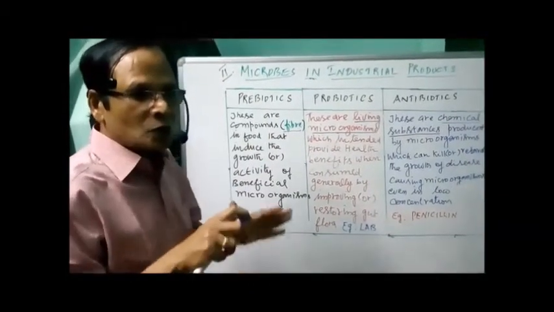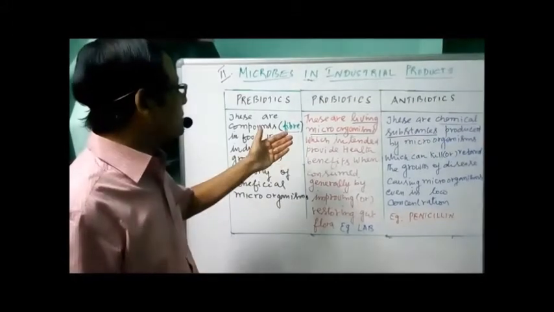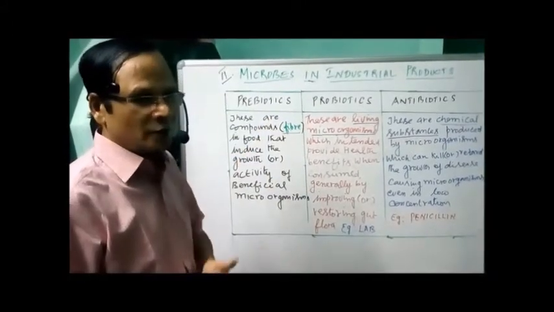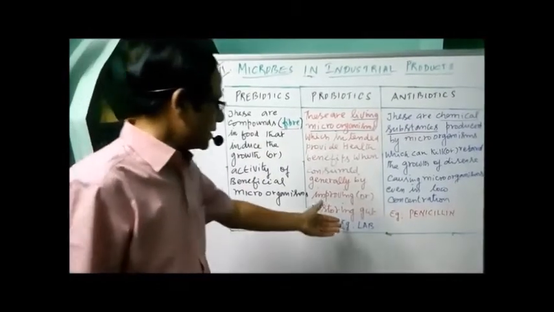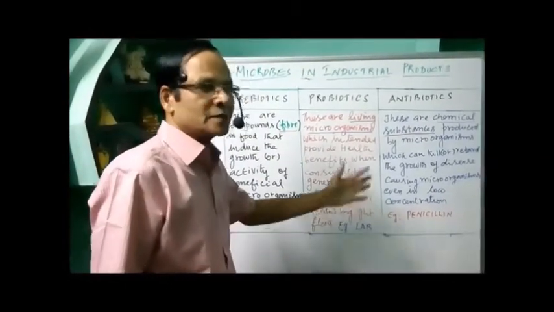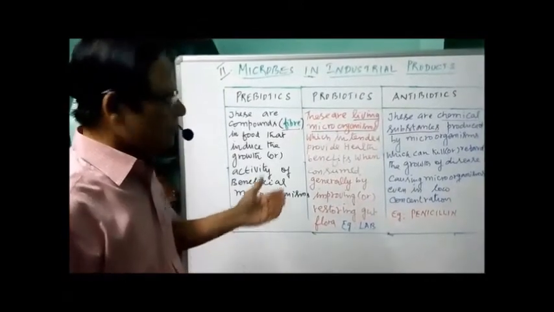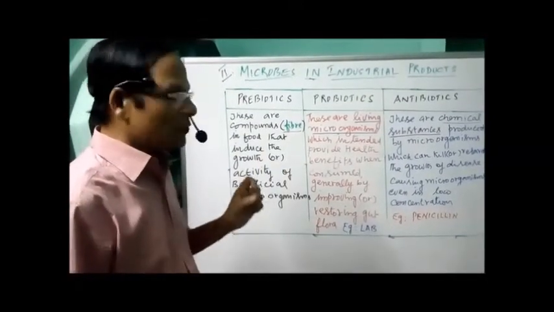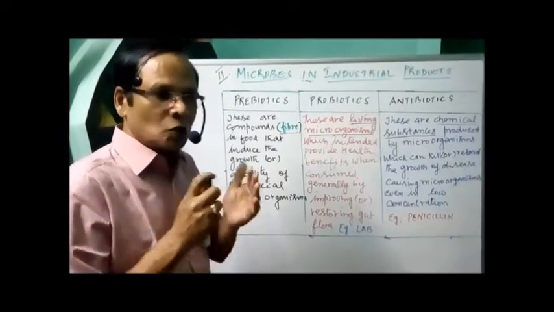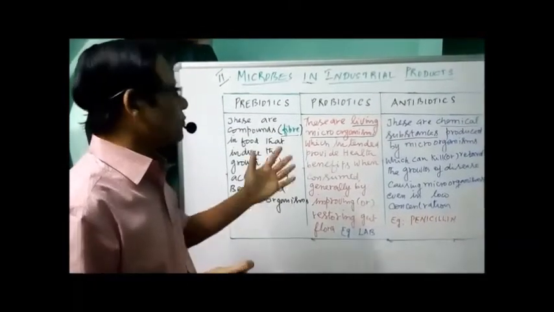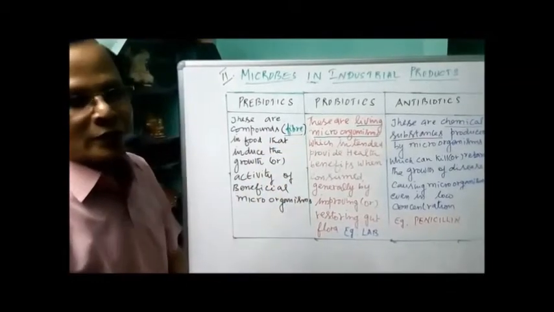The gut flora growth is maintained because of these living microorganisms. Even E. coli is also useful to maintain the gut flora. And here I mentioned lactic acid bacillus, lactic acid bacteria. Their main function is to improve or restore the growth of gut flora.